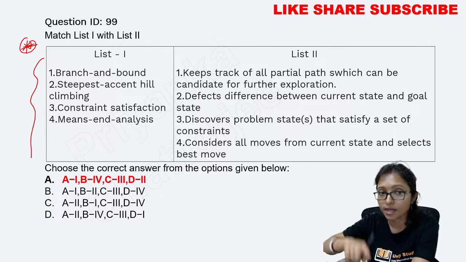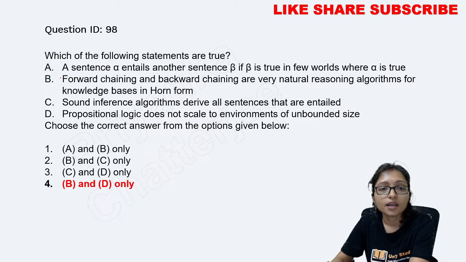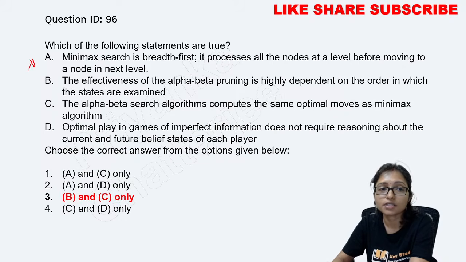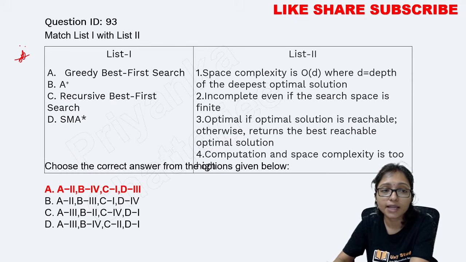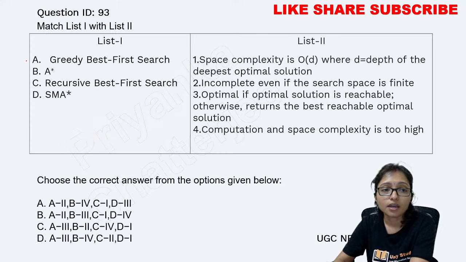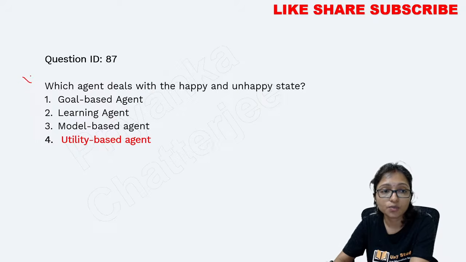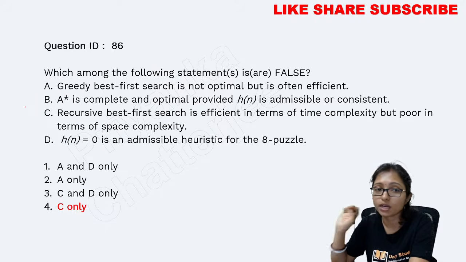All the algorithms and all the important parts you can note down from the matching. Here it is alpha beta, you can match it, you can take notes also. Here in genetic algorithm, these are the statements on genetic algorithm, these are the statements on minimax algorithm, must note it down. And here also again the matching, you can note it down, this matching also you can note down. After that some more extra points, like utility-based, happy, unhappy, all the agents, the main important parts of all agents.